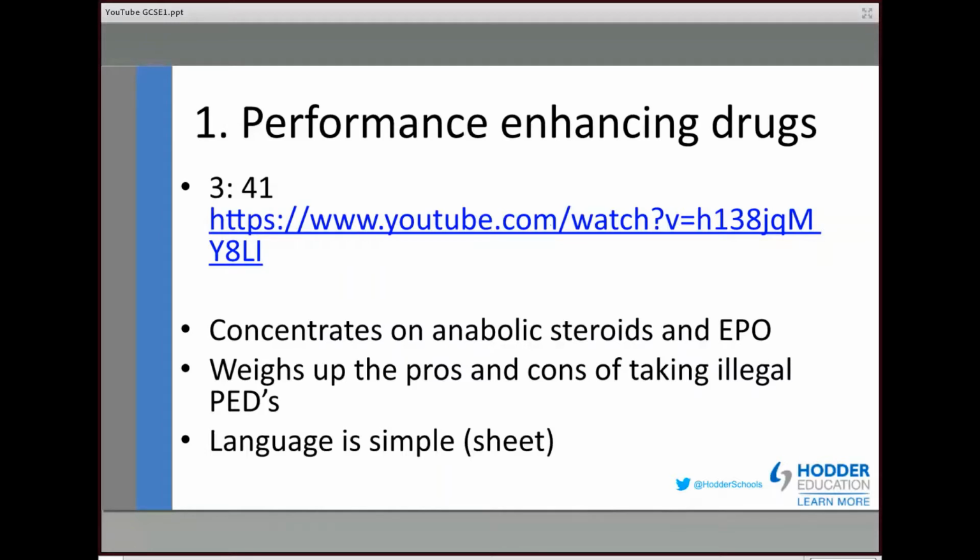So for example, the extension task on this particular one is to evaluate why a discus thrower may decide to take anabolic steroids. And that evaluate comment in there would be in relation to what's its importance, what's its worth. And it would allow the students, if they wanted to look at both sides of the argument.